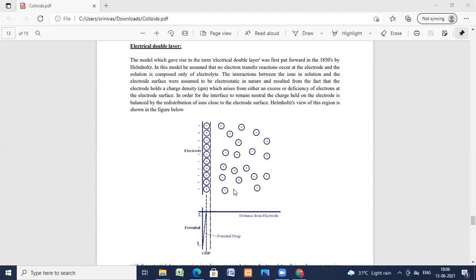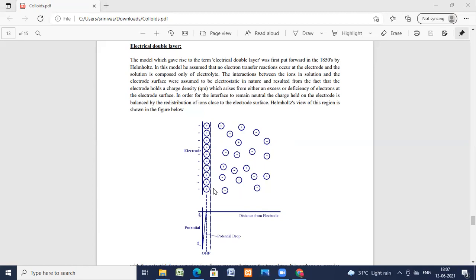The electrical property of a colloid can be explained satisfactorily by assuming the existence of an electrical double layer of opposite charges at the surface of separation between the solid and the liquid. At a solid liquid interface, one part of the double layer is fixed on the surface of the solid.